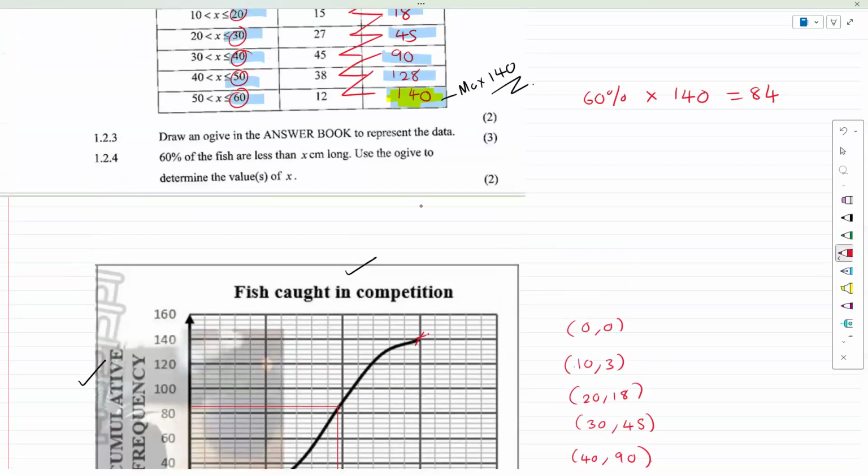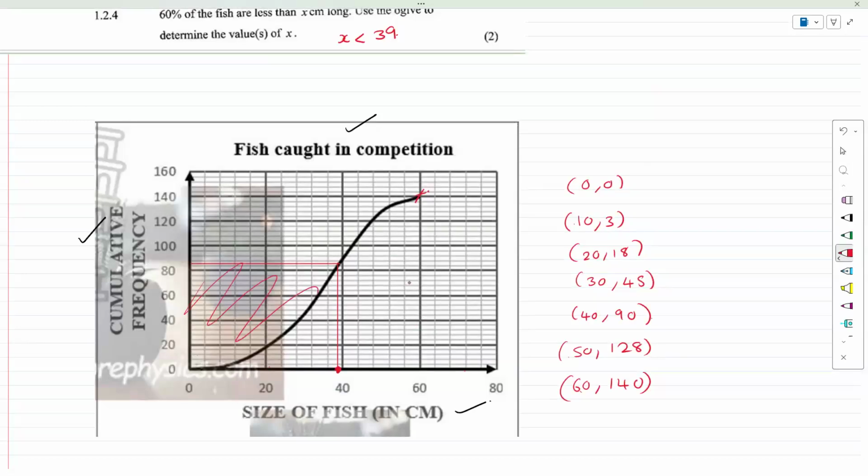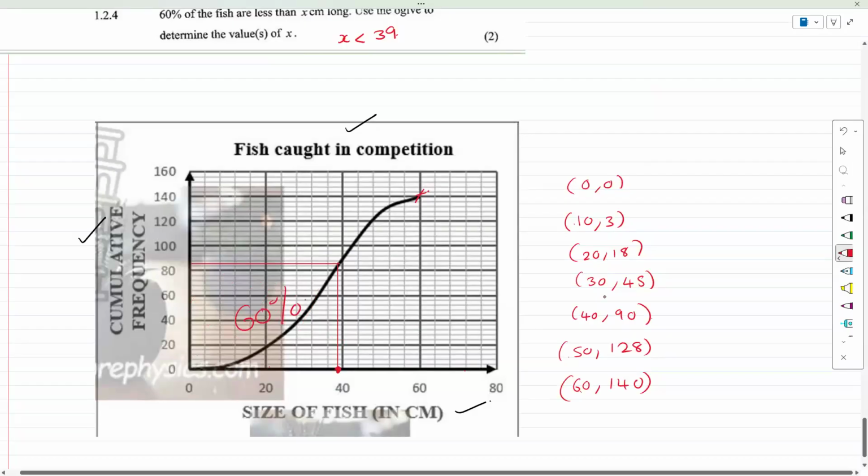So what percentage of fish is there? X is less than 39. Because 60% of the fish would be there. That is 60%, guys. So 60% of the fish is less than 39 centimeters long. And that's the end of this question.